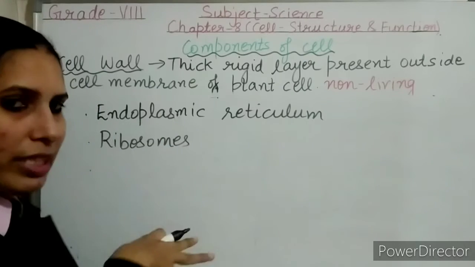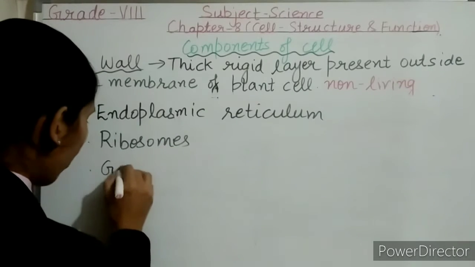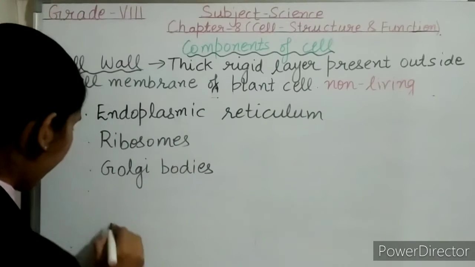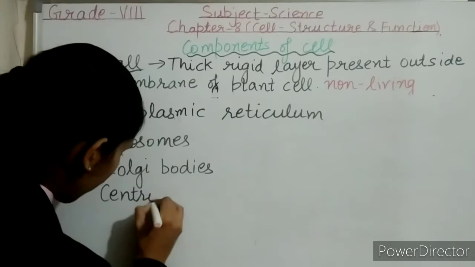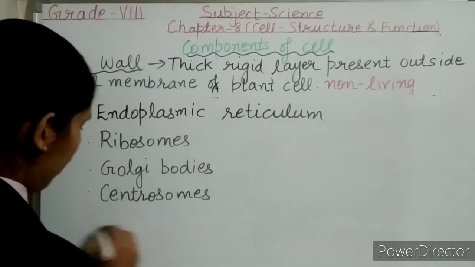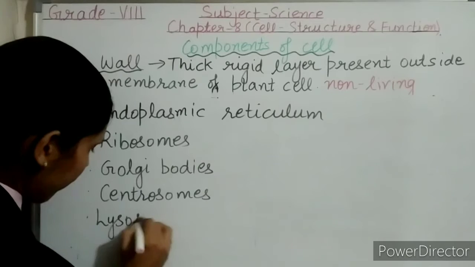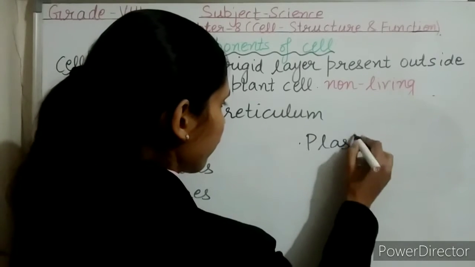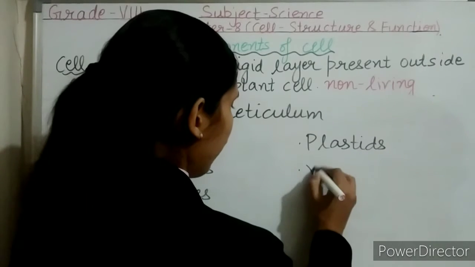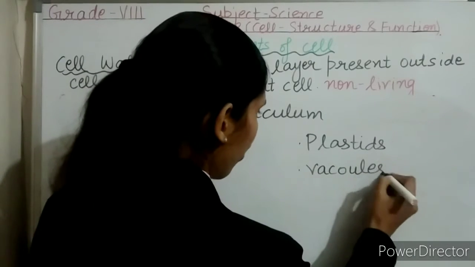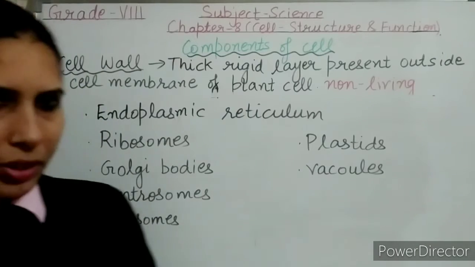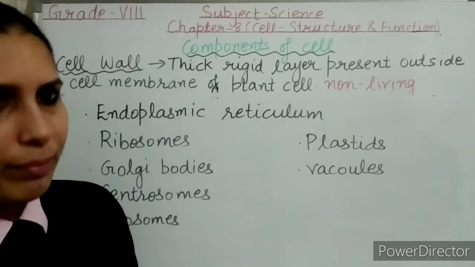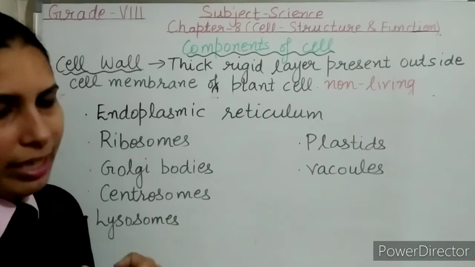I am writing the names of these cell organelles which we will discuss now. So these are the remaining cell organelles. We'll just have a brief idea about this, then I will show you the animal cell and plant cell.